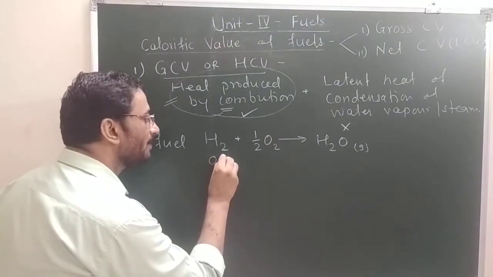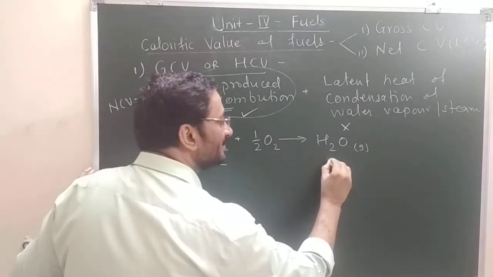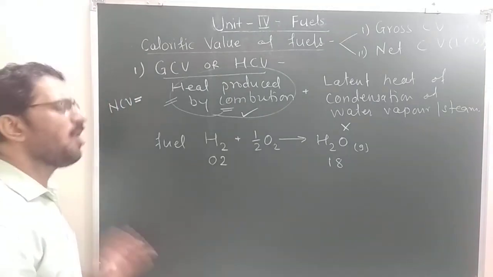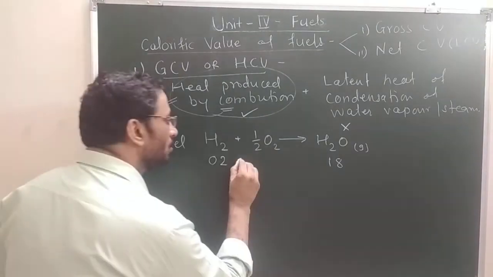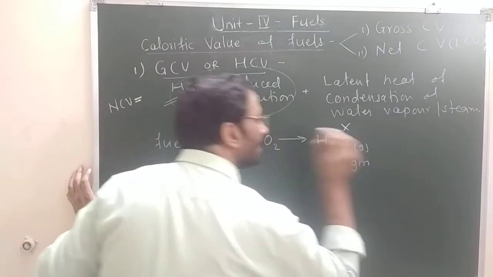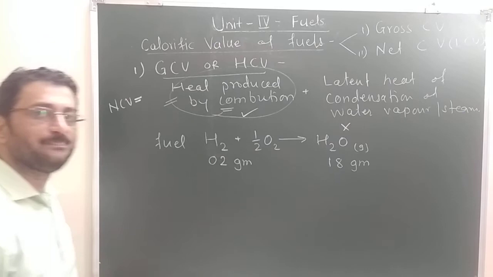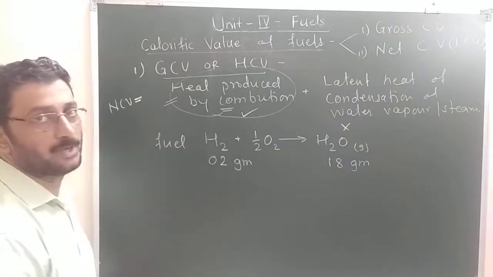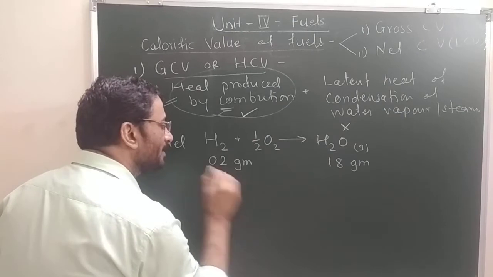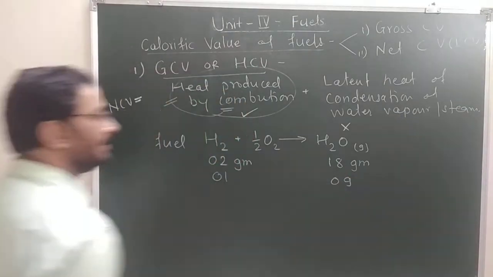If 2 parts by mass of hydrogen is there, we will be getting 2 plus 16, that is 18 parts by mass of water vapor. Or simplified, if 2 grams of hydrogen is there, it is going to produce 18 gram of water vapor. Or 2 kilogram of hydrogen is going to produce 18 kilogram of water vapor, and so on. Means 1 part or 1 gram will produce 9 gram, isn't it?